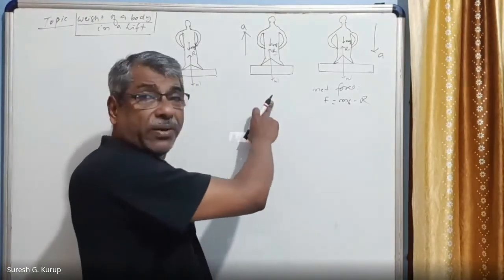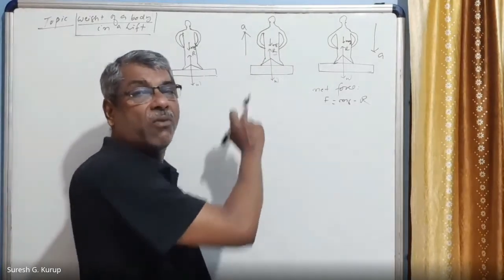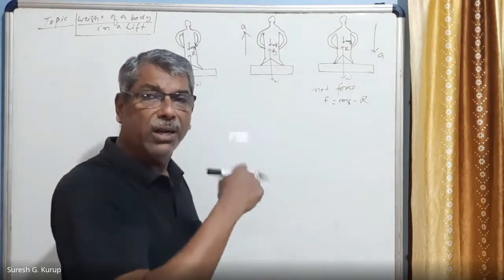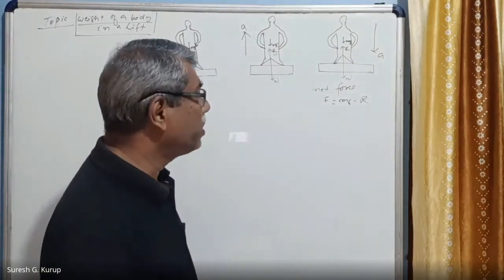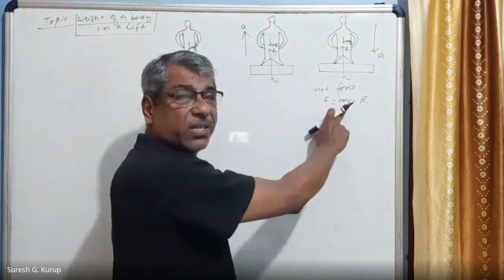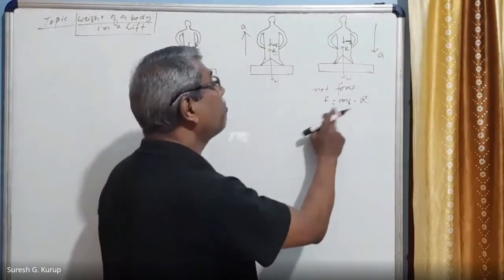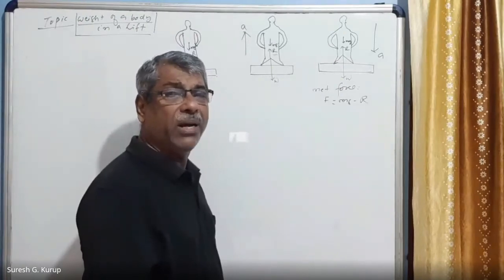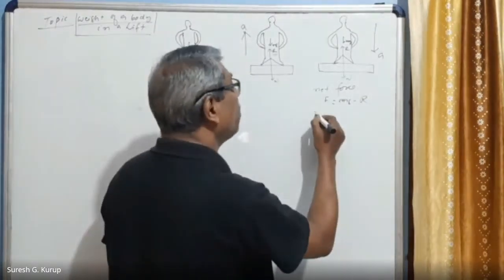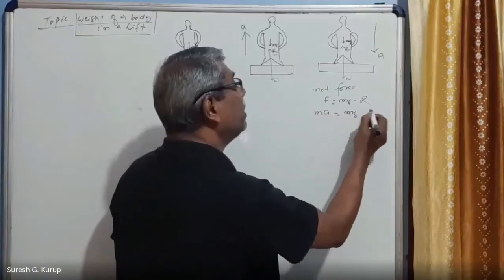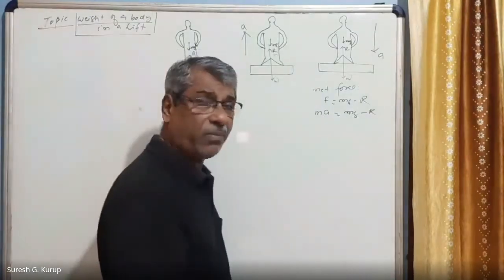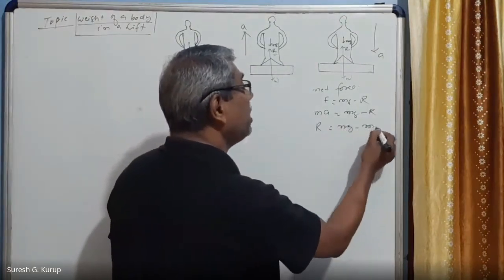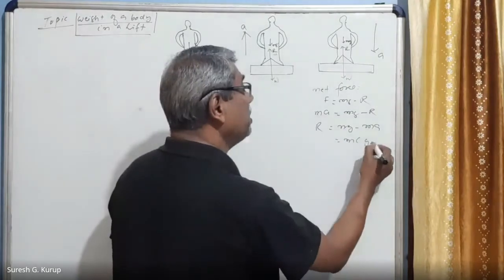In the previous case, F is equal to R minus mg. Why? Because the lift is moving upwards. Therefore, the upward force is greater than the downward force mg. In this case, the downward force mg is greater than the reaction force R. We can write F is equal to mg minus R. Am I correct? But by Newton's second law of motion, F is equal to ma. Therefore, ma is equal to mg minus R, or R is equal to mg minus ma. That is m into (g minus a).